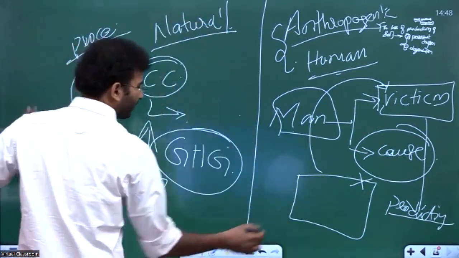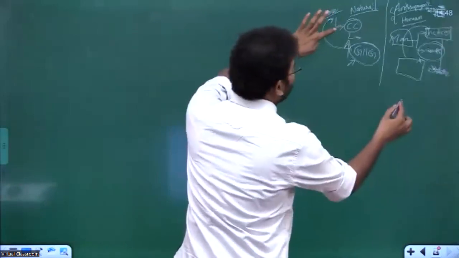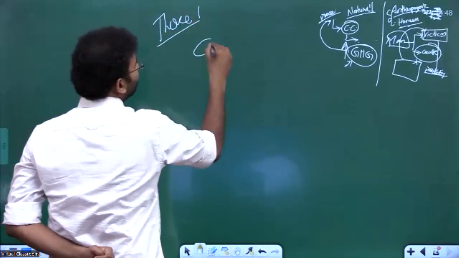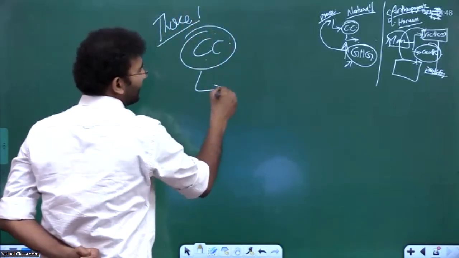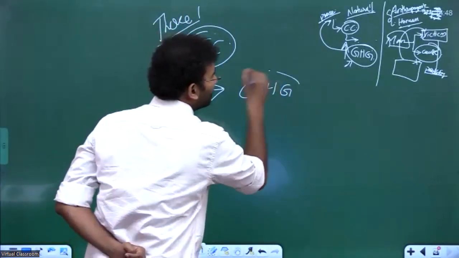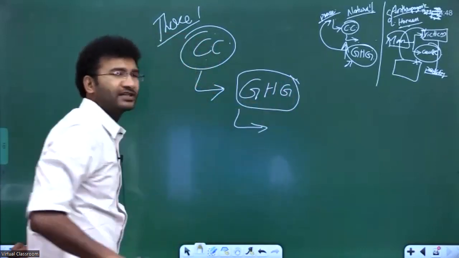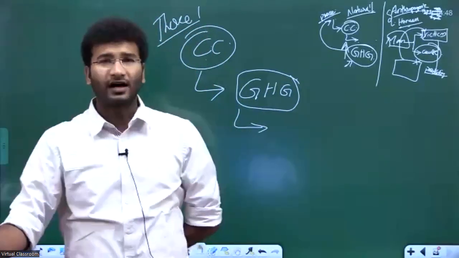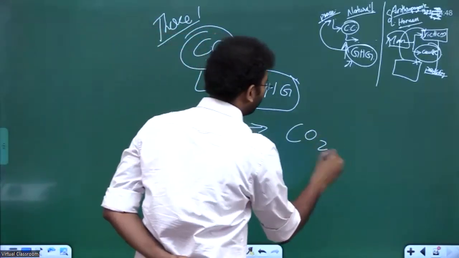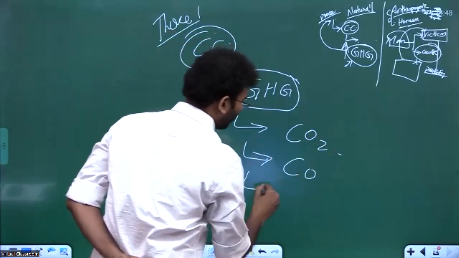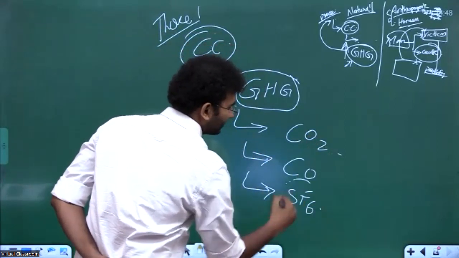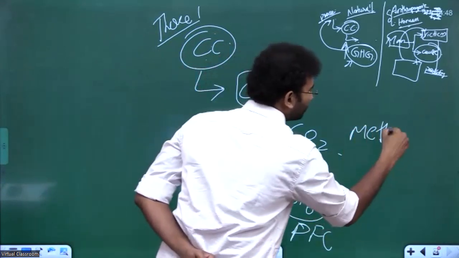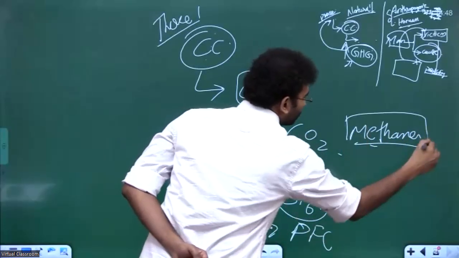Now come back to the natural causes. In the natural causes, the biggest threat is the change in the climate. This climate change is because of the greenhouse gases. Now, what are the greenhouse gases? Greenhouse gases are these gases which are naturally present within the atmosphere. Examples are carbon dioxide, carbon monoxide, SF6, PFCs, even methane, right? So these are the gases.